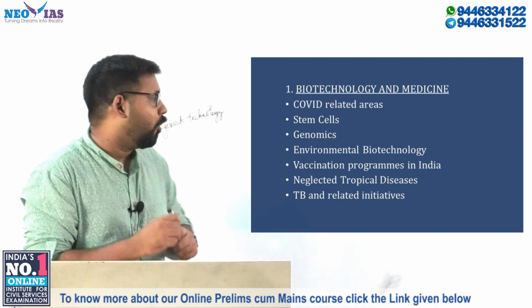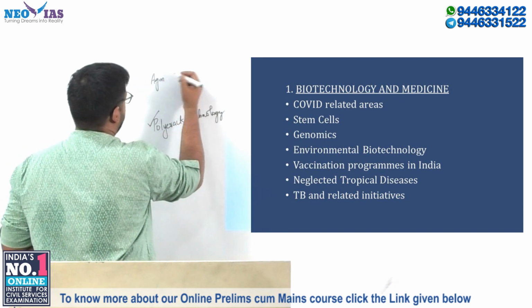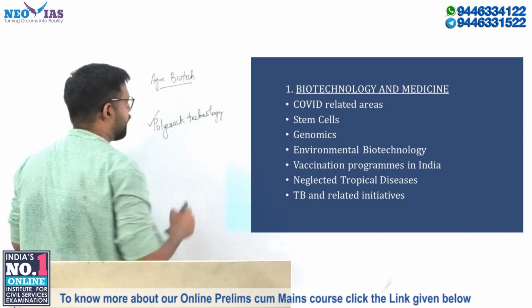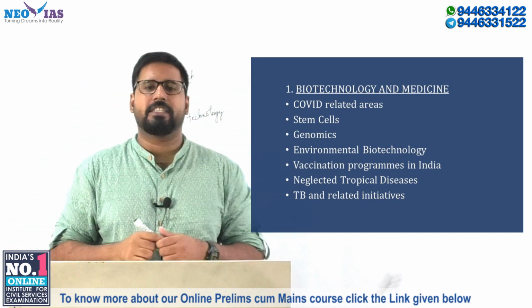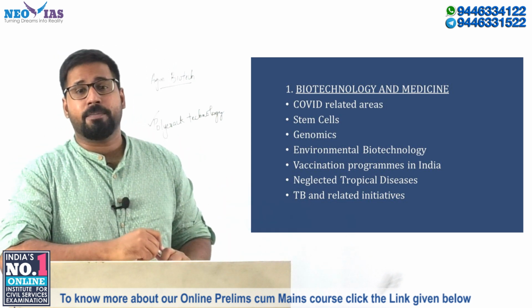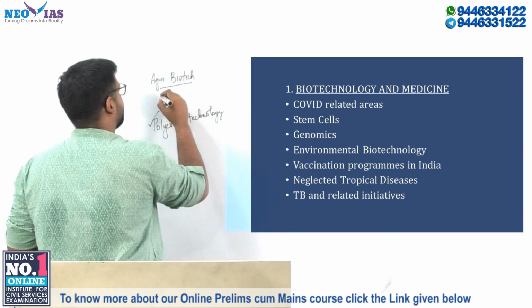In addition to that, you also have agricultural biotechnology. Why I'm mentioning it: for example, you can talk about different types of new crops that are coming up. One example would be Muktoshri.